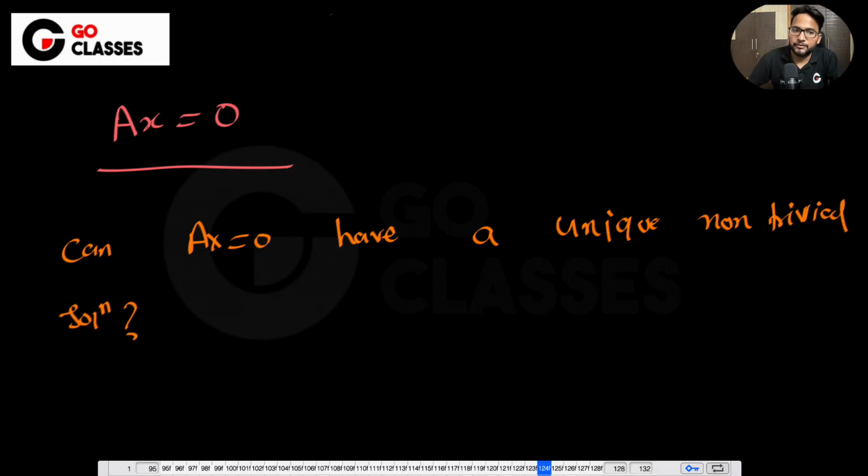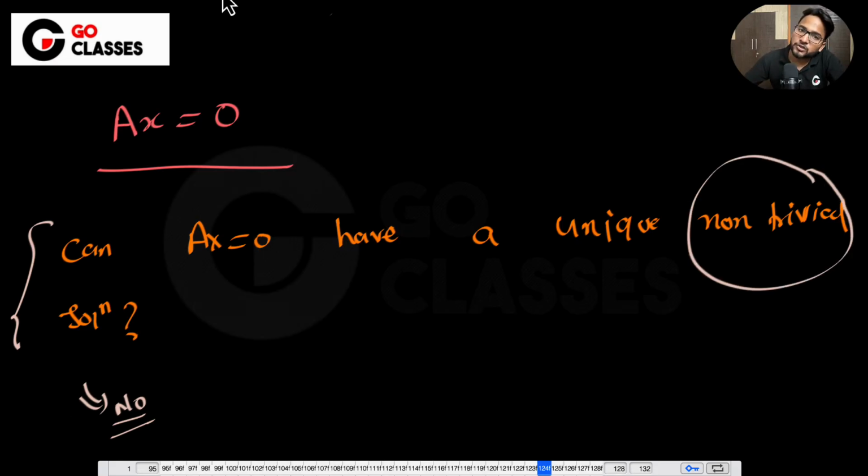Can it be the case? Which means that there is only one non-trivial solution. Can it exist? Can I say something like this? The answer is no. There are many reasons behind it. Just think about it: why is it no? Just pause this video and think about it. Why is it no? If a non-trivial solution exists, then there have to be infinitely many.